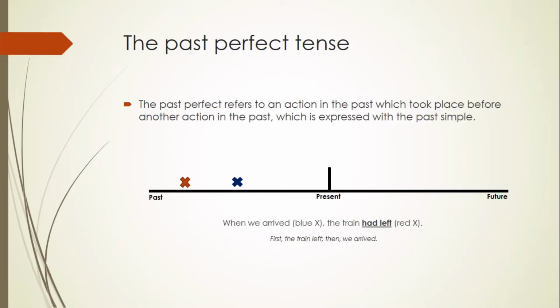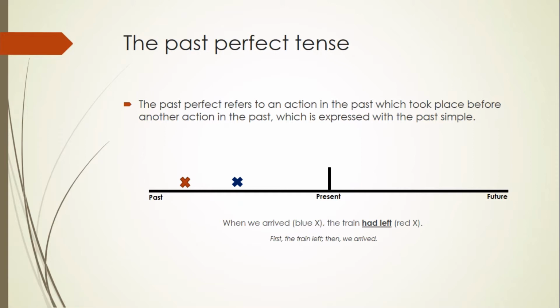The past perfect tense. Here we have two red X's, right? Here we have two different symbols. Well, the blue X represents an action in the past, whereas the red X represents an action in the past which took place before the first one.